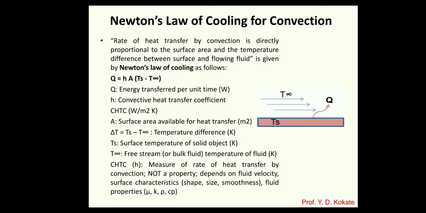The convective heat transfer coefficient, that is CHTC, depends upon the flowing fluid, the surface characteristics, and the fluid properties, which we will see thoroughly at the time of convection. So h is calculated based on these parameters. Likewise, we can easily calculate the heat transfer by convection with the help of Newton's law of cooling.